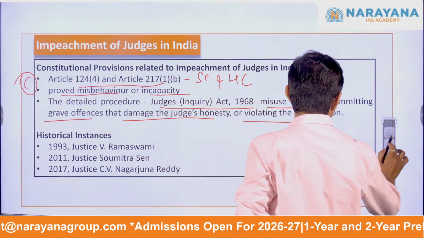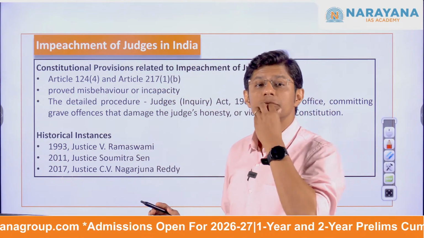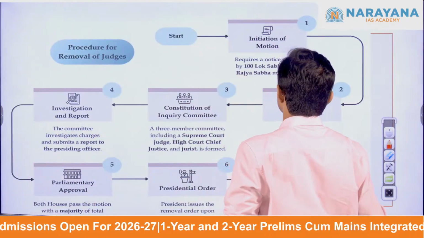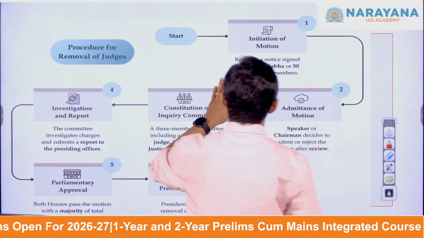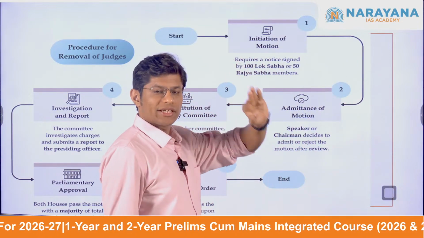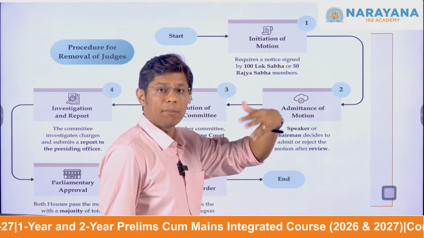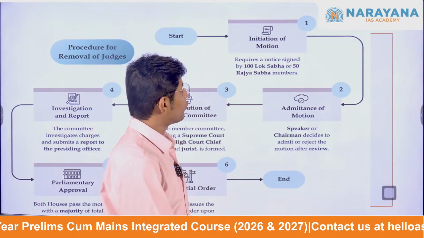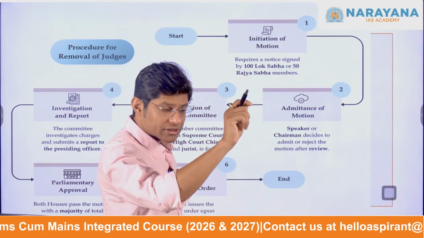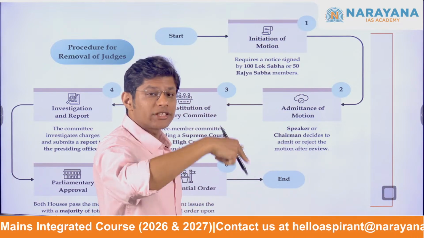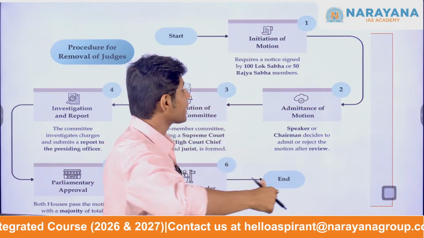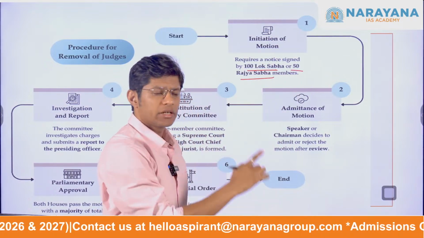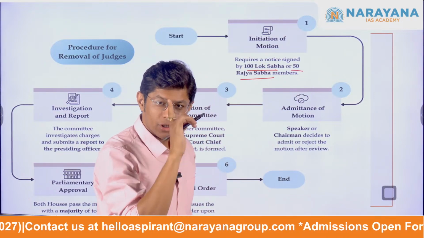Now, let us go through the detailed procedure of how a Supreme Court and High Court judge is removed. As I told you, first it starts with the submission of a motion, which means first a notice has to be submitted. For the notice to be submitted, it should be backed in Lok Sabha by 100 members and in Rajya Sabha by 50 members. Each and every step is important for your examination.